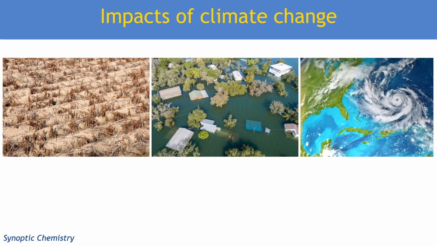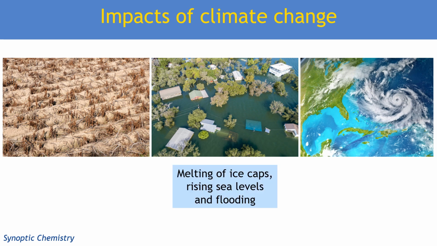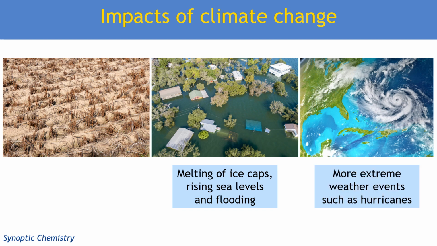So we should know some impacts of climate change, which are very varied and wide-ranging, but particularly include melting of ice caps, which leads to rising sea levels and flooding of coastal regions. You've then got a lot more extreme weather events. That can be droughts, but can also be increased rain leading to more hurricanes and monsoons.